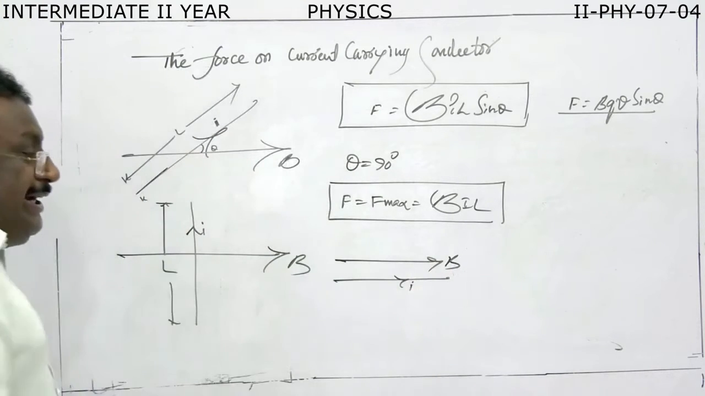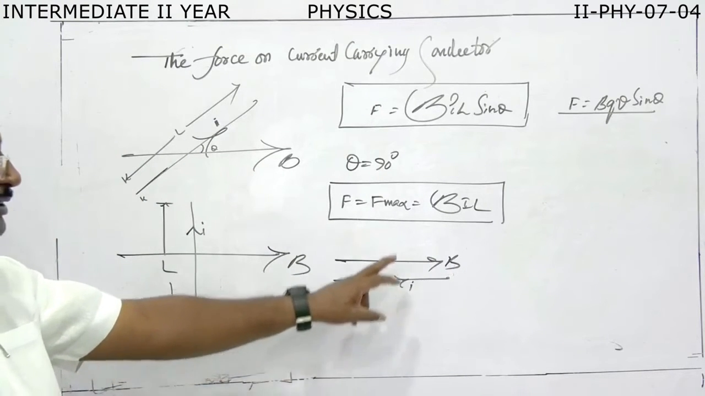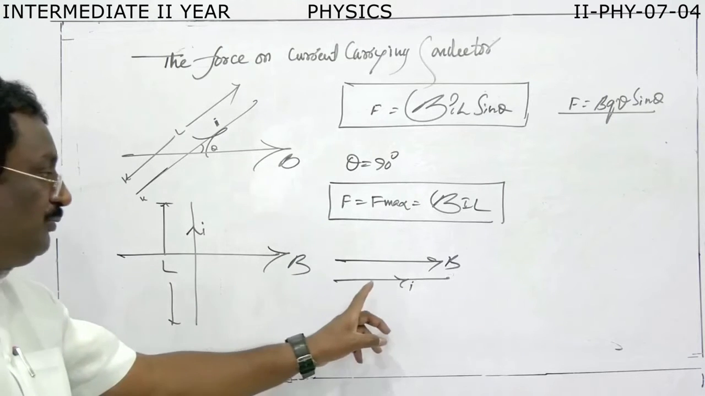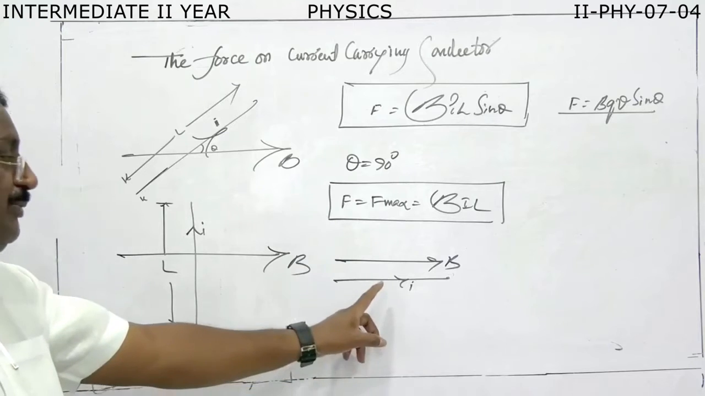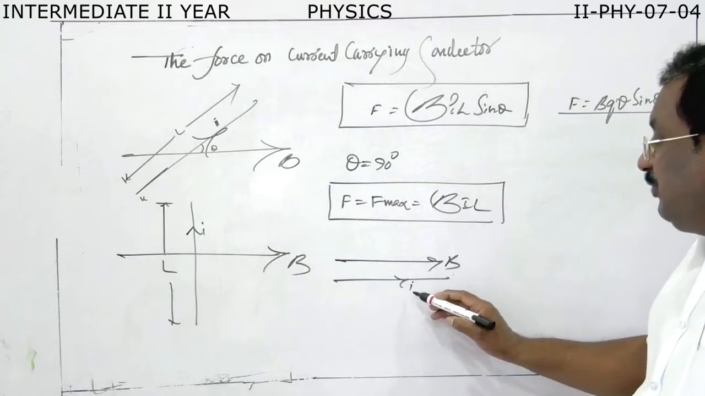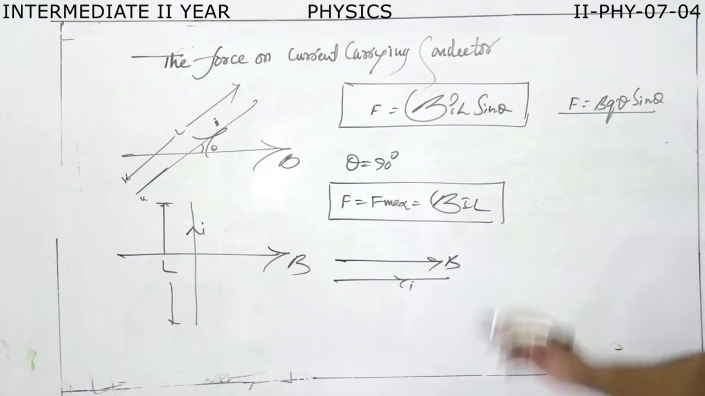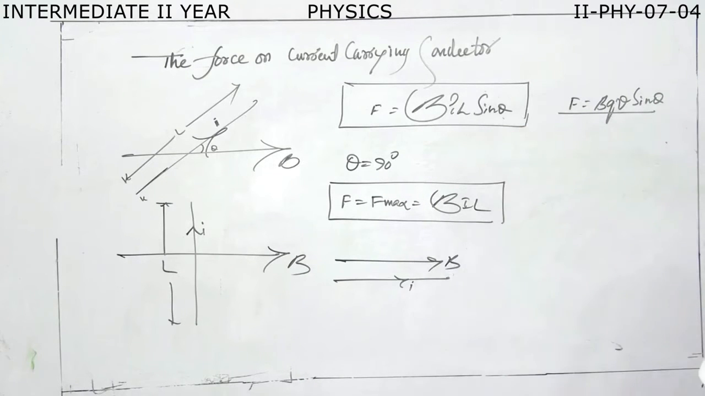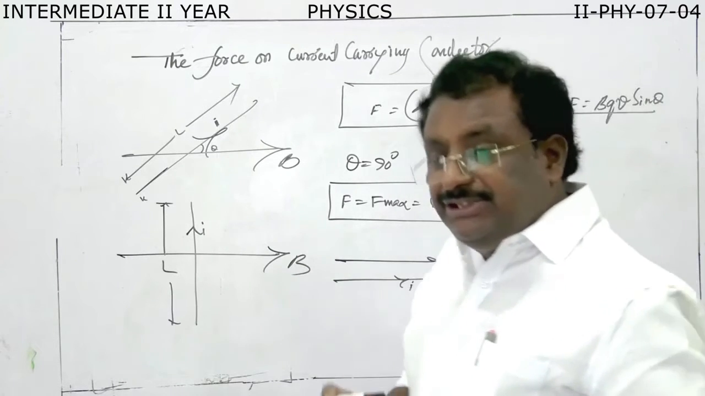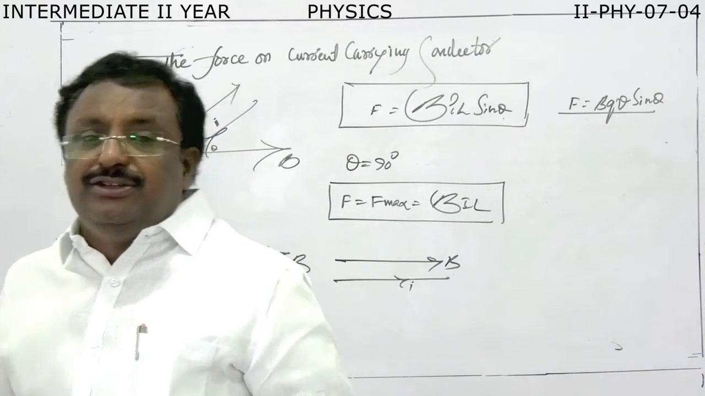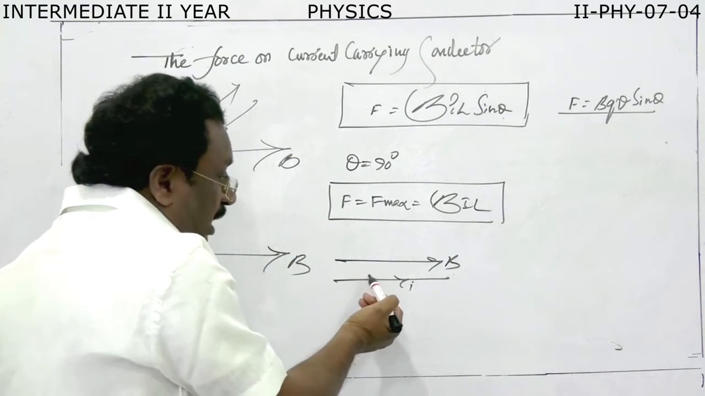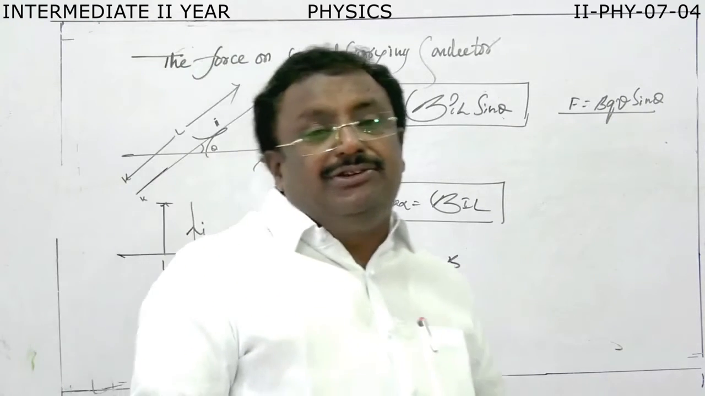If the current carrying conductor is placed in a magnetic field parallel to the direction of the magnetic field, no force is acting on it. It does not experience any force because here the direction of B and the direction of I are both in the same direction. Theta is equal to 0 degrees, sin 0 is equal to 0. So you should remember, if the current carrying conductor is parallel to the magnetic field, no force is acting on it. Suppose the direction of flow of current is anti-parallel, even then no force is acting on it.